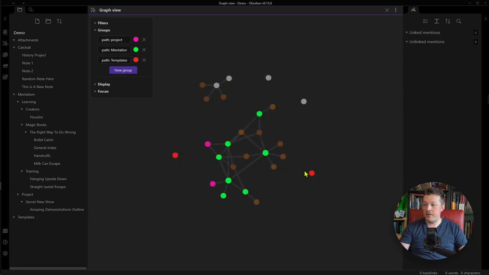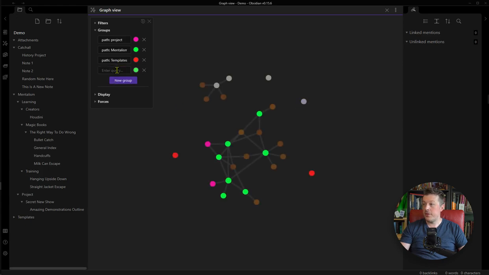So red means those are templates and they don't really connect to other ideas, because those are just functional files that will be used to drop into the files I actually care about. So that way I can know red, I could ignore that.